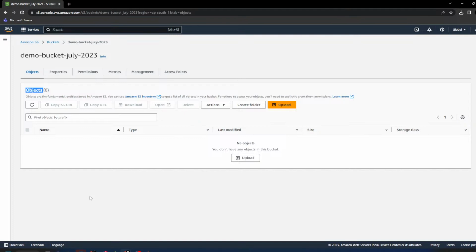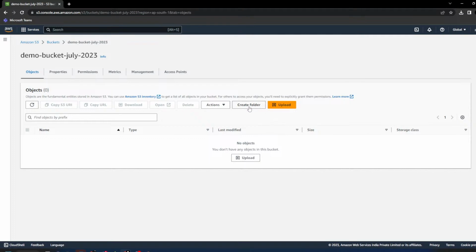S3 is object storage. So all the data, all the files in S3 are called objects. From now onwards, whenever I say object, always remember it's a file in S3. So don't get confused. Any file I'm uploading in S3, they will call it an object. They are not called files in S3; we call them objects.